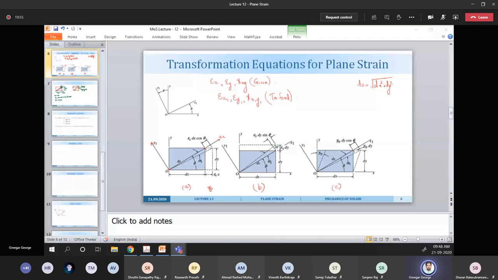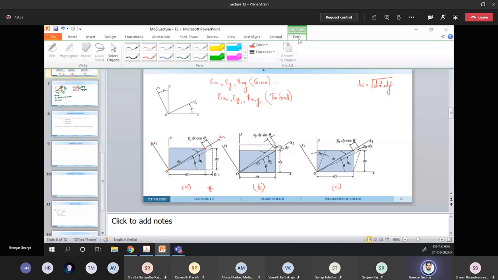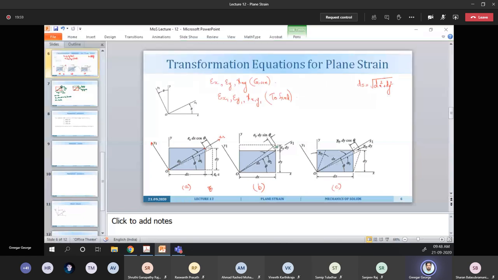Yes, sir. So what they are doing here is, we know the length from O to A, but because of this elongation, the point becomes B now. Now the OA has become OB. So what they are trying to figure out here is what this length is, that will be the increase in the length because of the application of the load.